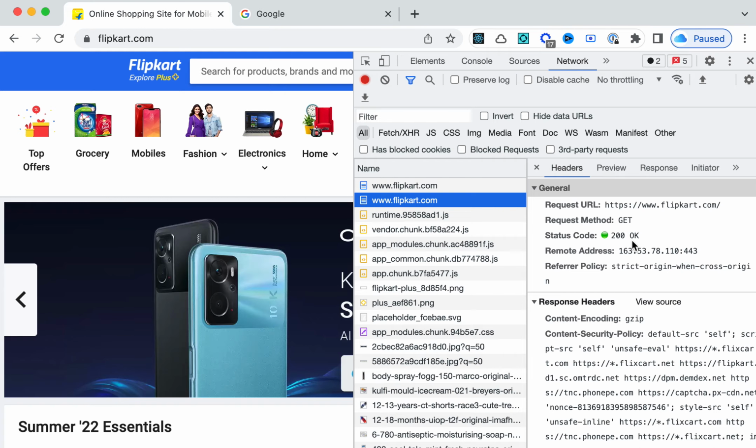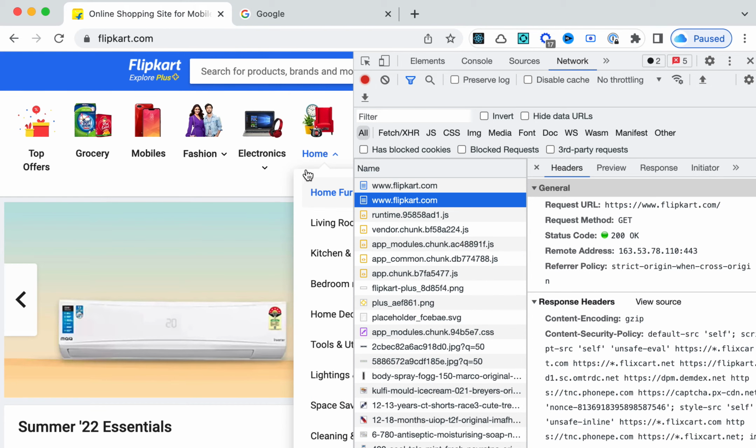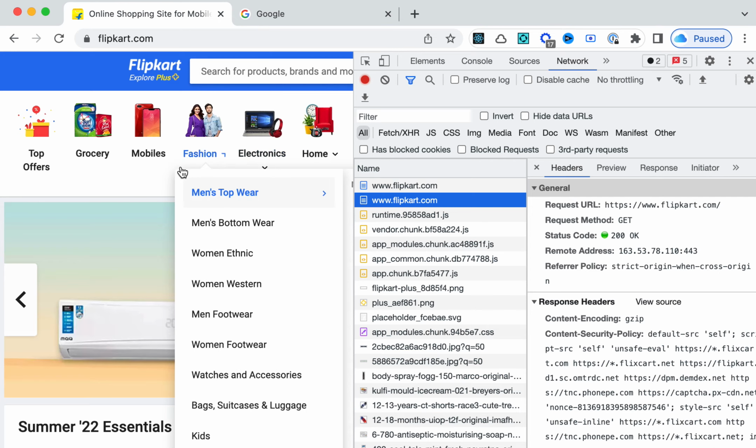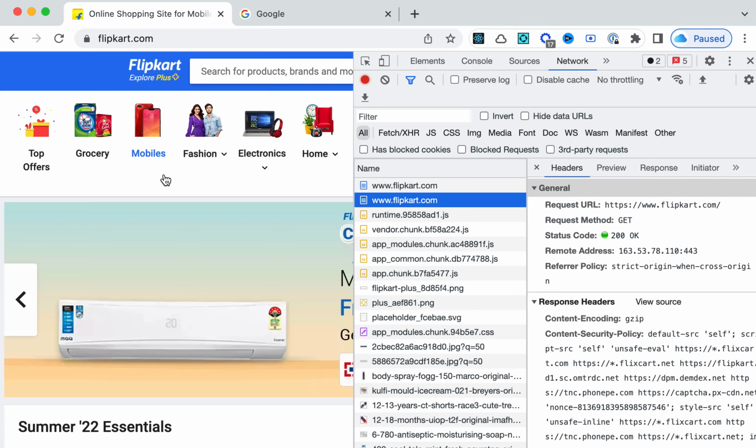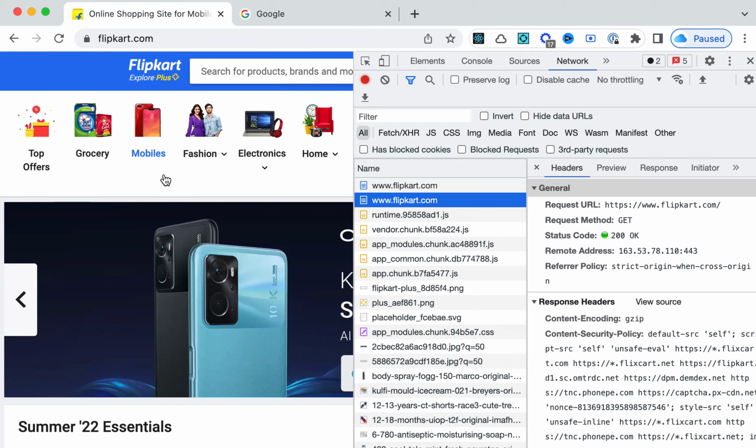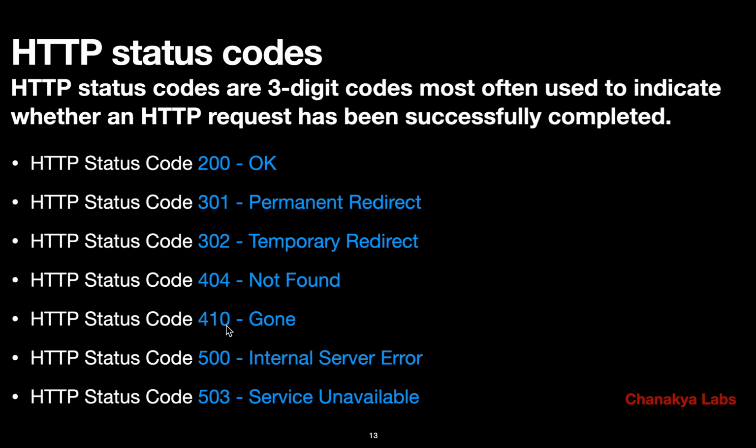Or there can be something else wrong. Let's say you send some valid input, but the server is not handling it properly, because the backend code has not been properly written. In that case, the backend code might crash or give some weird error, and that can be an internal server error. My request was perfect, but you made some error on your part. Again, that is a server error. So you see the category.